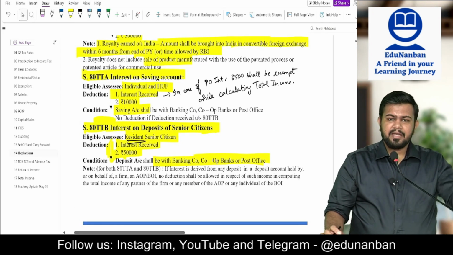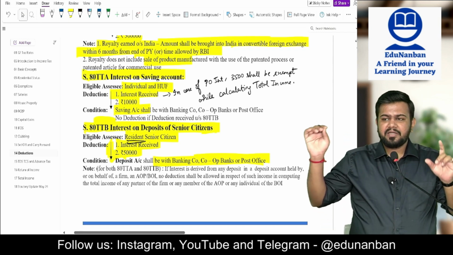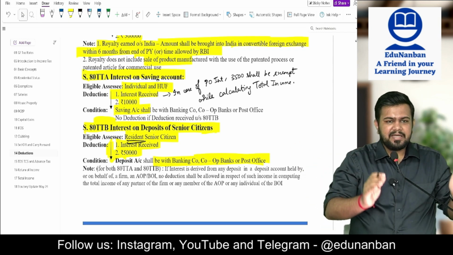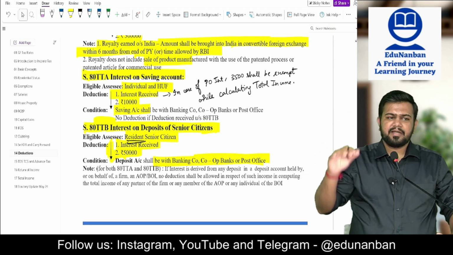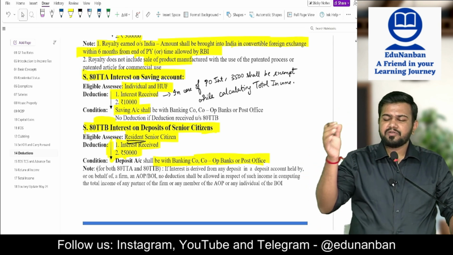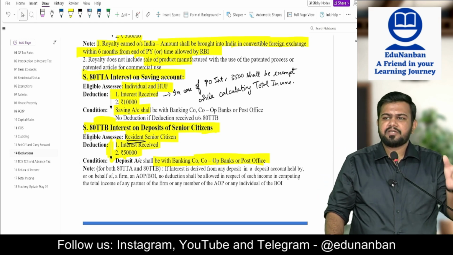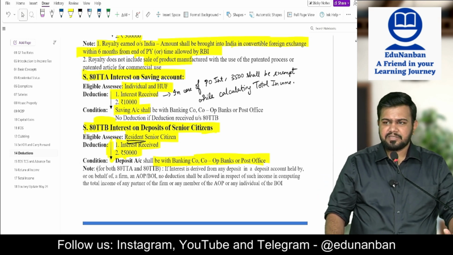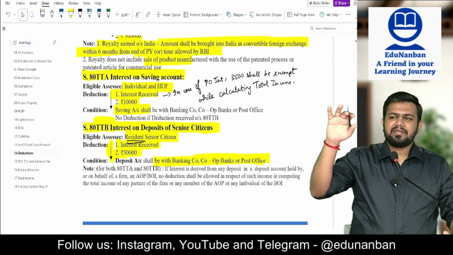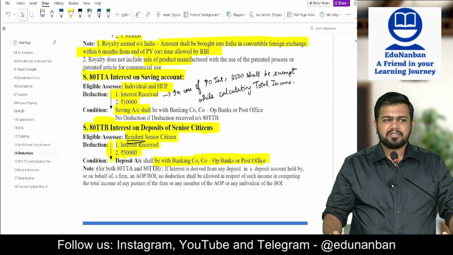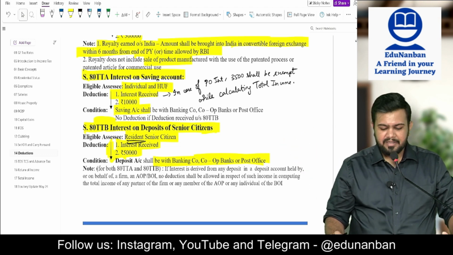Now listen, 80TTB is only for whom? Resident senior citizens. Up to 50,000 deduction can be claimed. This 50,000 includes not only savings bank interest, but also fixed deposit interest and recurring deposit interest. Now, can this senior citizen also take the benefit of 80TTA? Answer is no. If you take the 80TTB benefit, you are not eligible for the 80TTA benefit.